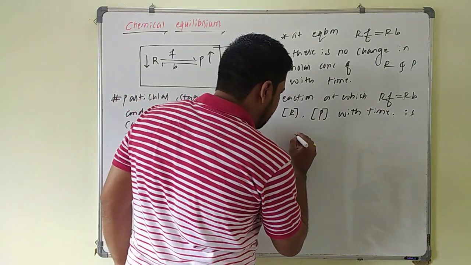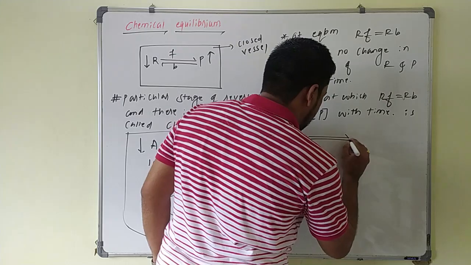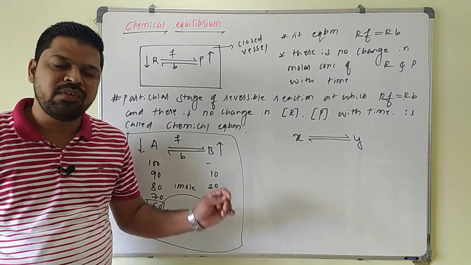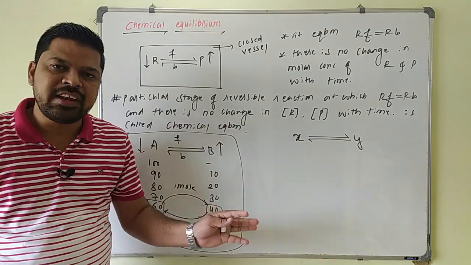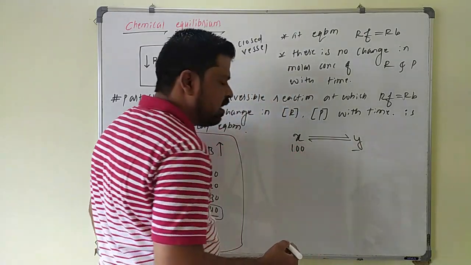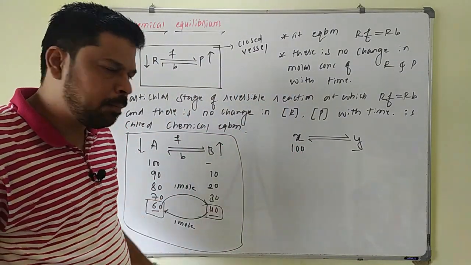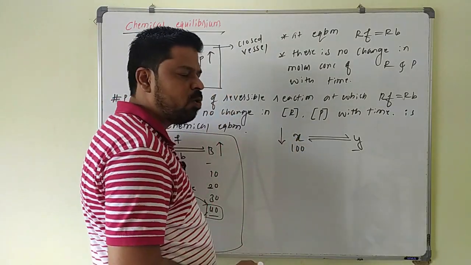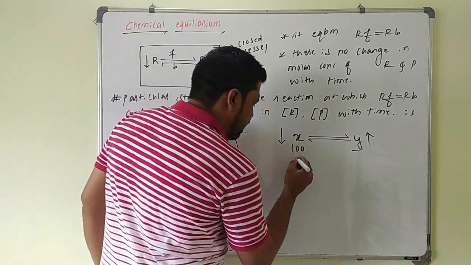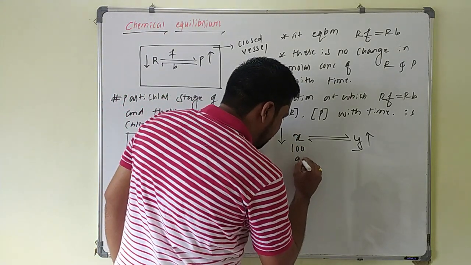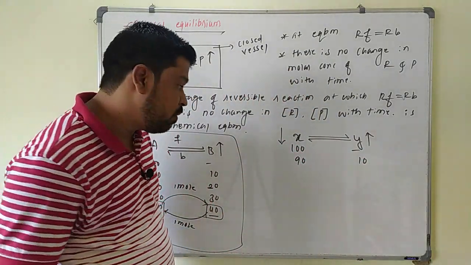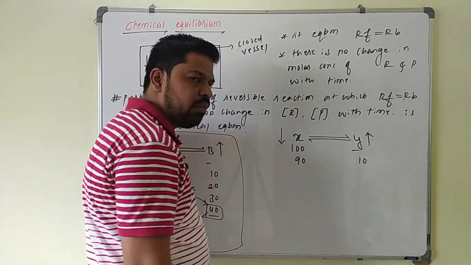Now you take another example here. X is giving Y. So this equilibrium point may be achieved at any composition. For example, you take here 100 mole of X, and initially no Y will be formed. As time passes, the concentration of X goes on decreasing and the concentration of Y goes on increasing here, so that you can take this as 90 mole and this as 10 mole. So equilibrium may be achieved at any composition. See here, at this composition also equilibrium may be achieved.